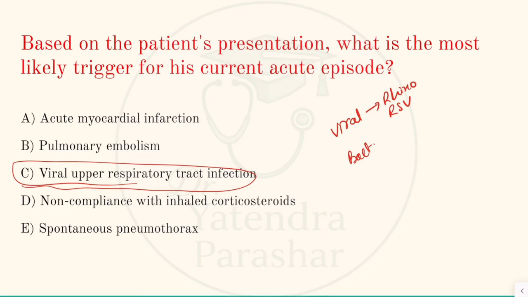Choice A is acute MI. Acute MI presents with chest pain, increased troponin I and ECG changes. So no history of such things.